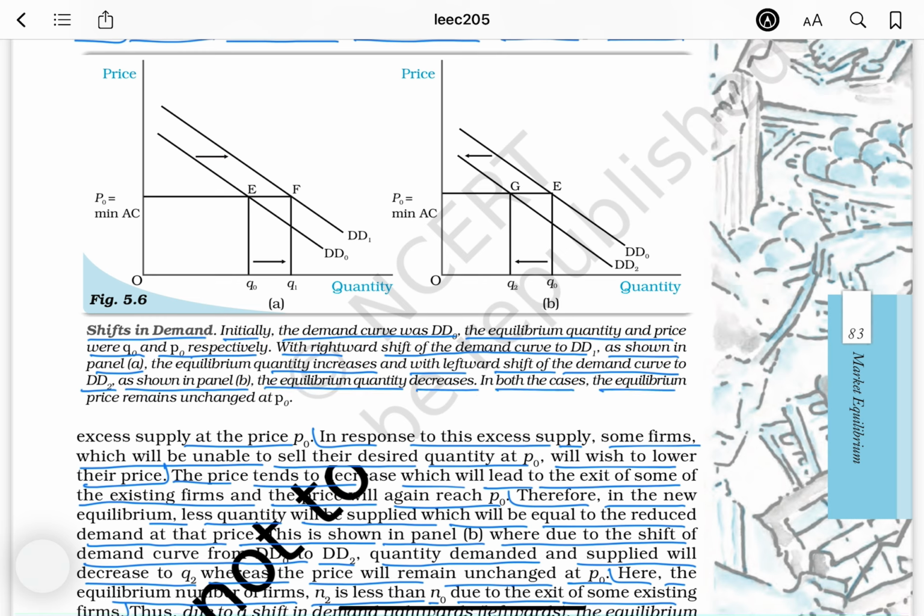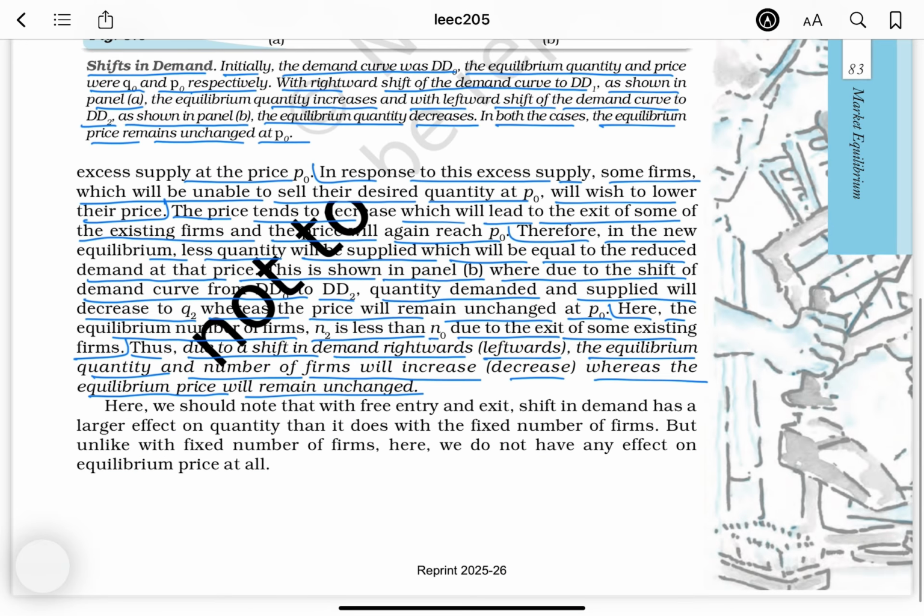In both cases, the equilibrium price remains unchanged at P0. Here we should note that with free entry and exit, a shift in demand has a larger effect on quantity than it does with a fixed number of firms, but unlike with a fixed number of firms, here we do not have any effect on equilibrium price at all.